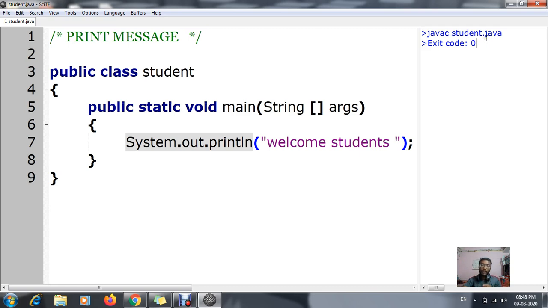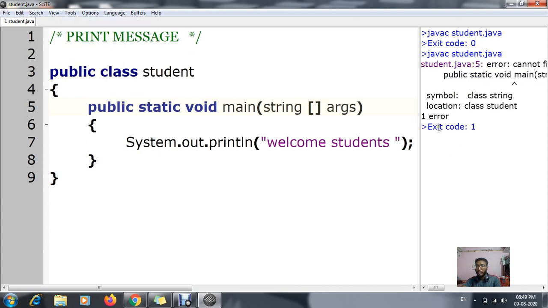In case there was an error, suppose I'm using String, as I told you, String should have a capital S over here. If I use a small one, Control plus S, now click Tools, Compile. Now you can see an error. Can you see exit code 1? That means there is an error. To fix it, I have changed String to capital, Control plus S, save. Now again I compile it.